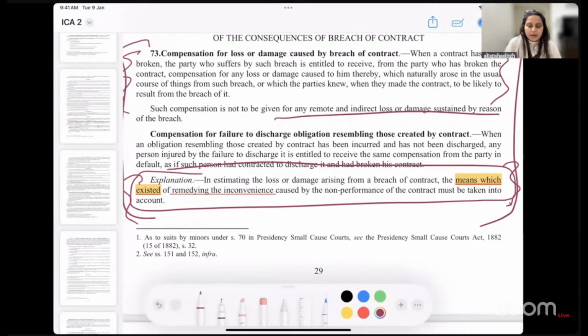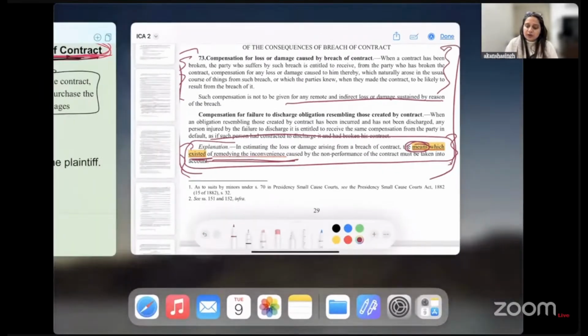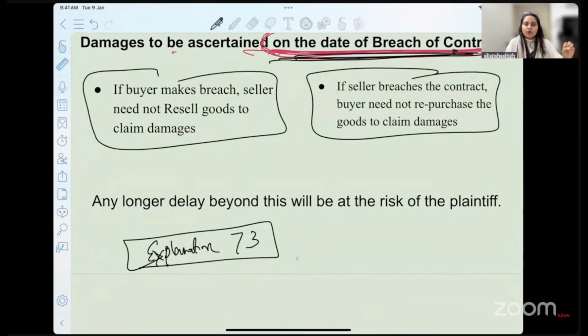So when you are trying to find out the damages that are supposed to be given, you have to see the conduct of not only the person who has done the breach of the contract. You also have to see the conduct of the aggrieved person as to whether they employed and used the means that existed for remedying the inconvenience that has happened to them. So you did not get chia seeds. Okay, did you go and take chia seeds from elsewhere, or were you just simply sitting and waiting for the prices to go up and then go and buy chia seeds?